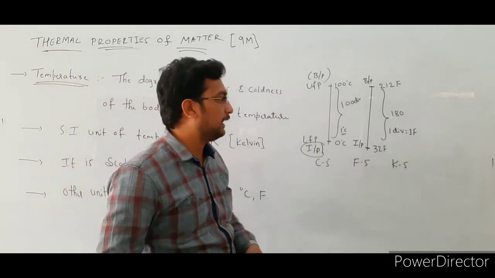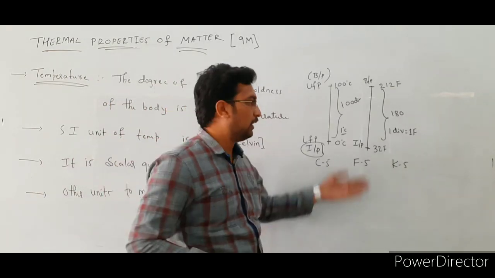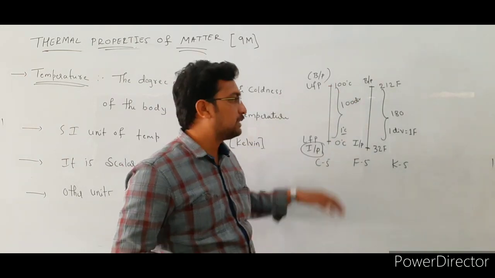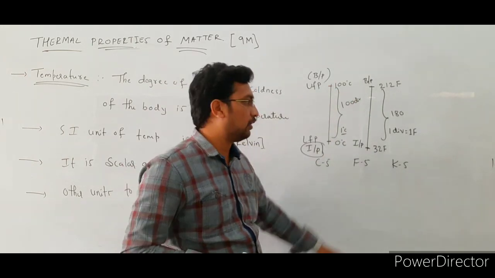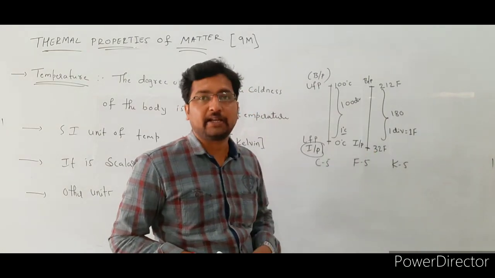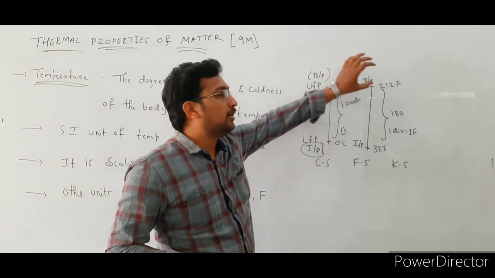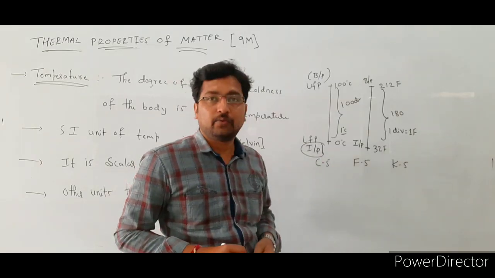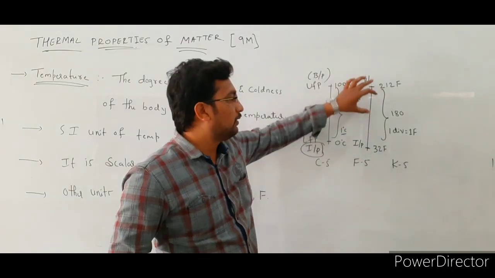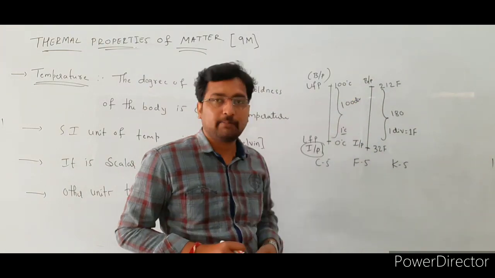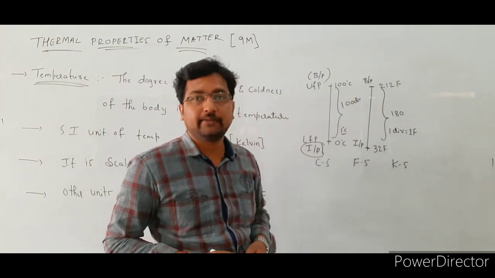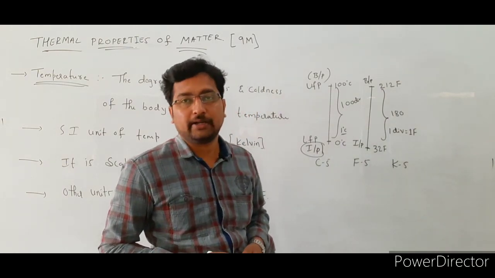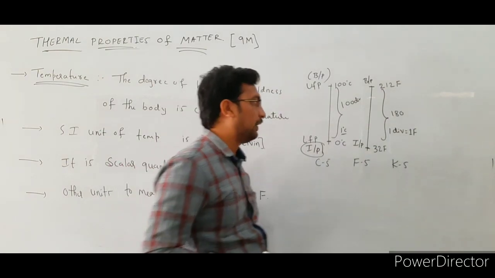So the Fahrenheit scale also consists of two points. One is the ice point and the other is the steam point or the boiling point. The ice point of water in the Fahrenheit scale is 32 Fahrenheit, and the boiling point or the steam point of water in the Fahrenheit scale is 212 Fahrenheit, and in between this lower fixed point and upper fixed point, there are 180 divisions. So one division value is equal to 1 Fahrenheit.